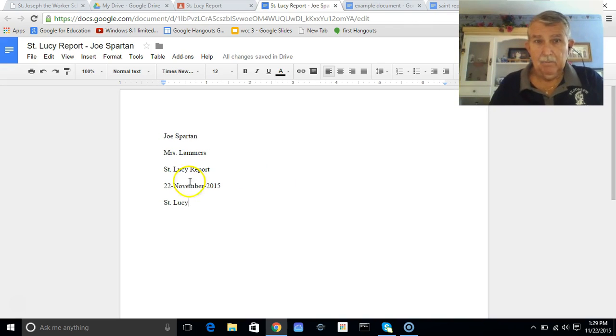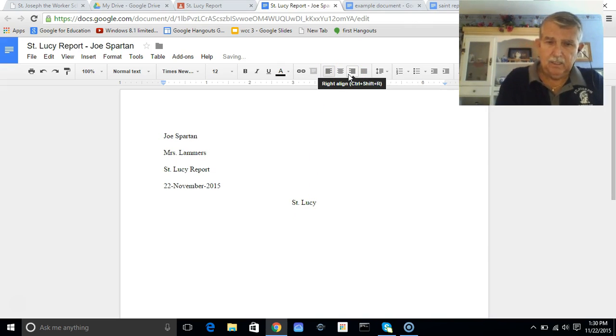Now it's in the same font and size as everything else, but we want it centered. So for it to go centered, we have to come up here and we center align. We hit return or enter, and we don't want our paper center aligned, so we're going to left align the paper. We're going to tab, and we're going to say, now you should write your paper.